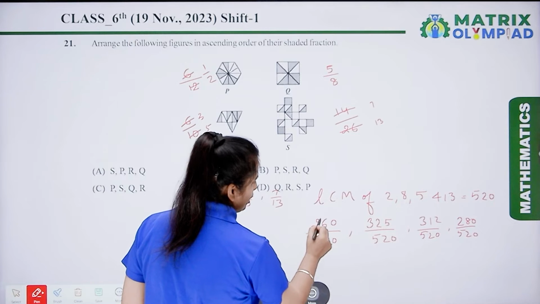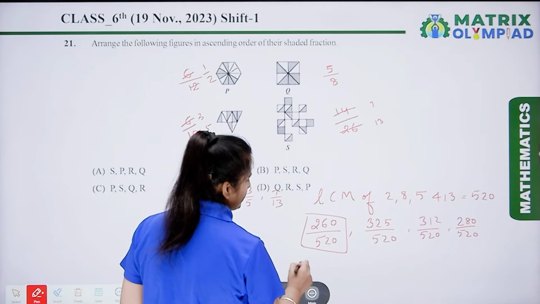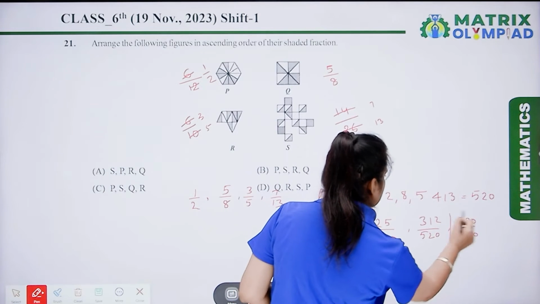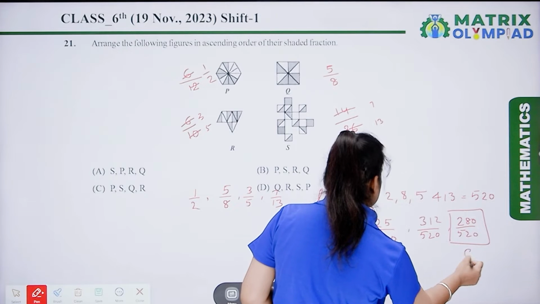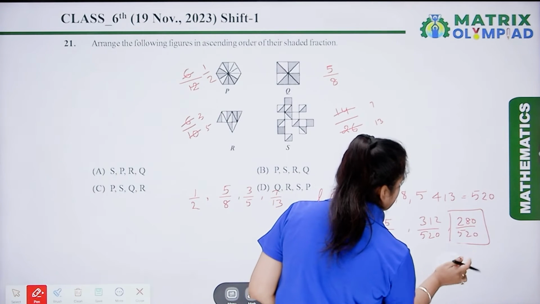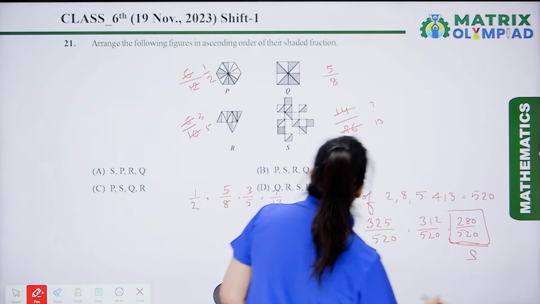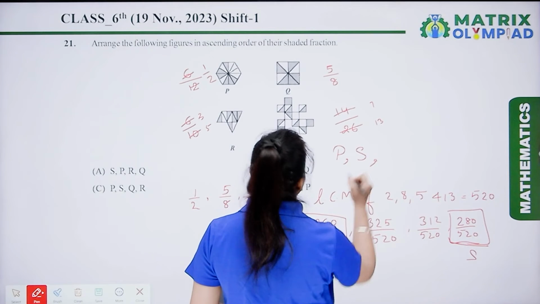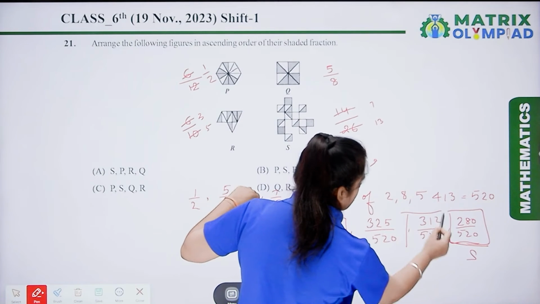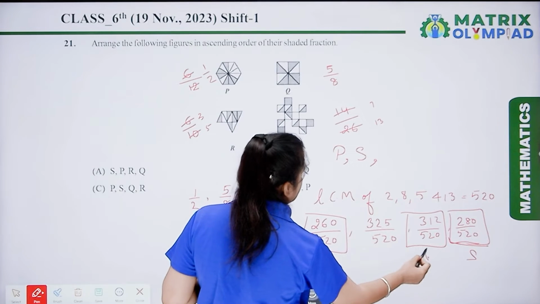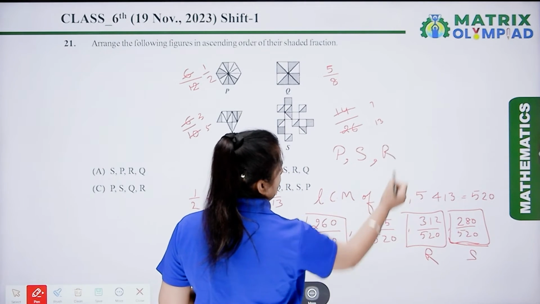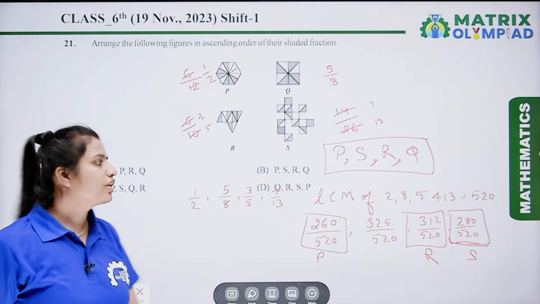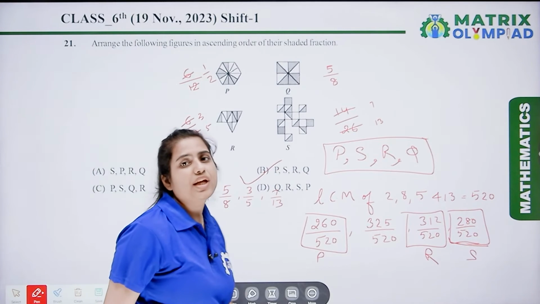So the first one will be 260, that is P. Then the second one is S. So the order is P, S. Then the next one is 312, that is R, and the last one is Q. So our ascending order is P, S, R, Q. According to the options, option B is the correct answer.